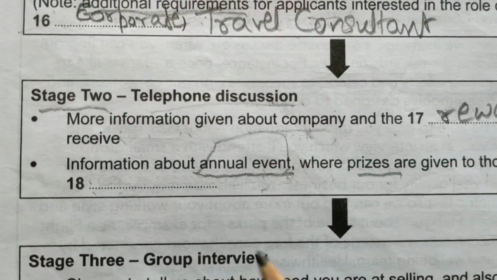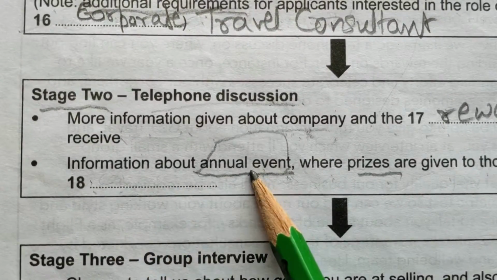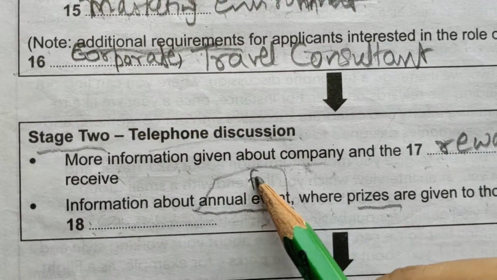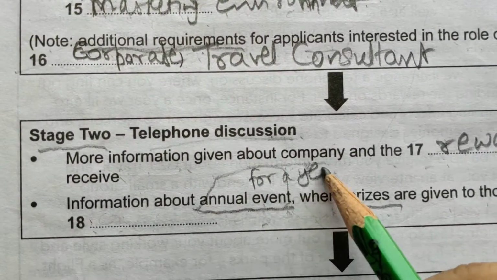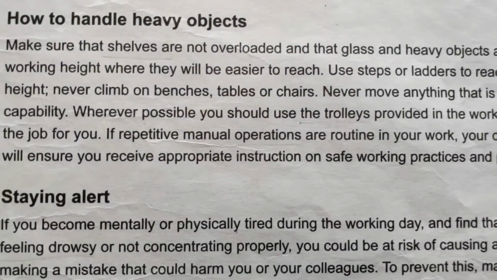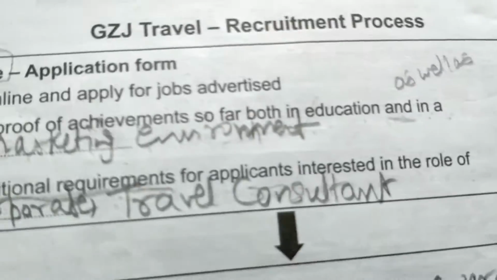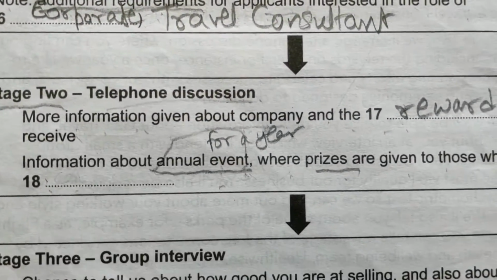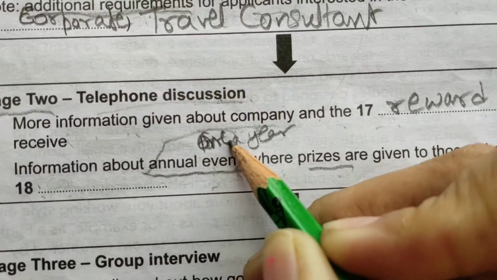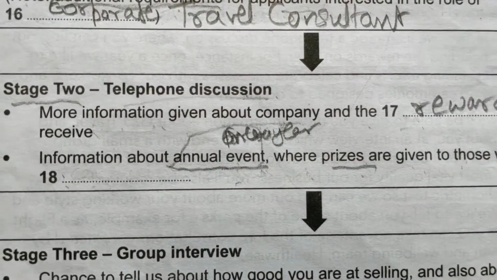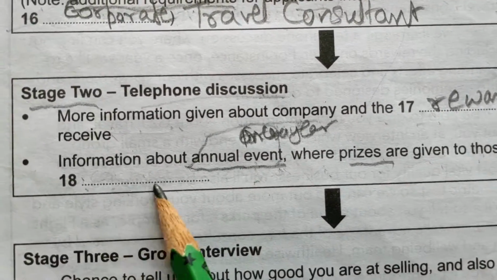Now what the question is asking, information about annual event. For the annual event, they have written once a year, where prizes are given to those who have made, they have written their outstanding efforts.